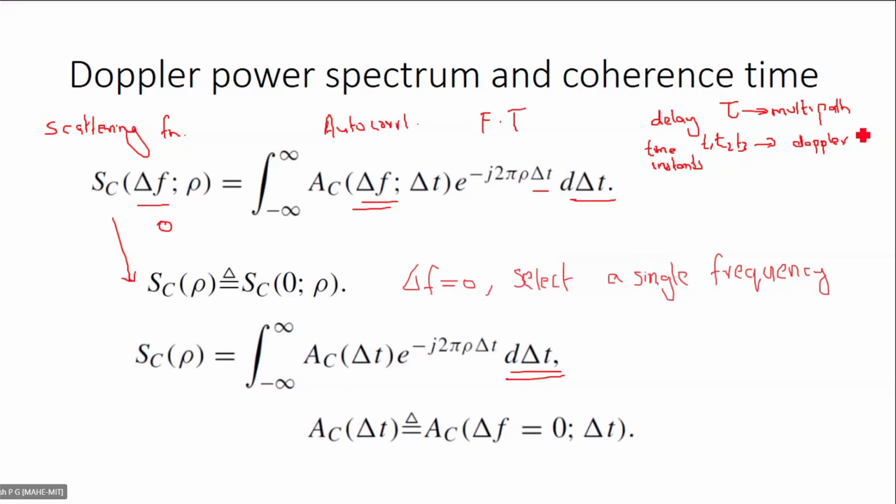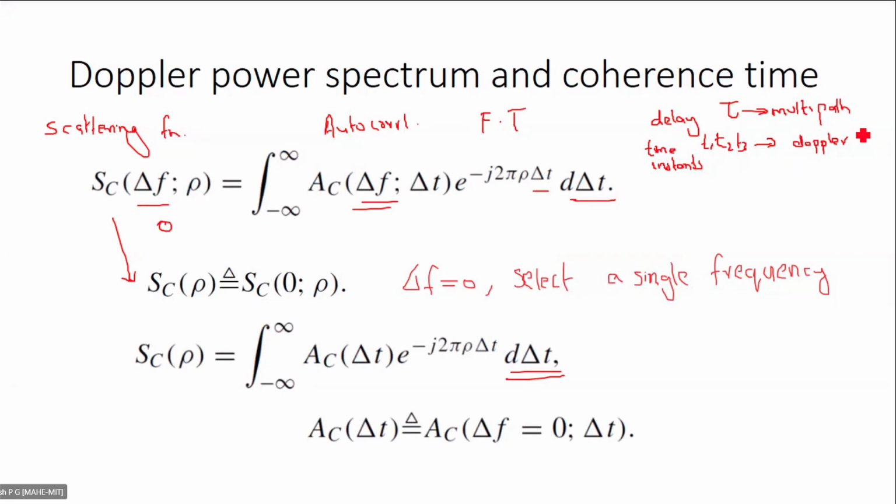That is why we are not doing the Fourier transform with respect to tau, and we are doing the Fourier transform with respect to delta t, where delta t is the difference between two time instants, like t2 minus t1 or t3 minus t2 or whatever. Which means that we are investigating the channel variation with respect to time. We are not considering the multipath now.